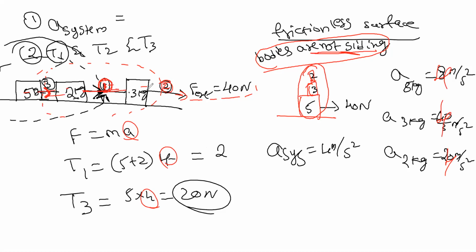When they are connected by strings, as I told, you can take any number of bodies as one single system, and the acceleration will be the same for any body at any particular time. Same thing here also. All are moving together, so the acceleration of all the bodies is equal to 4, the acceleration of the system itself.